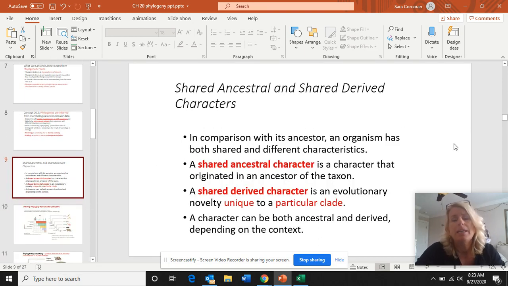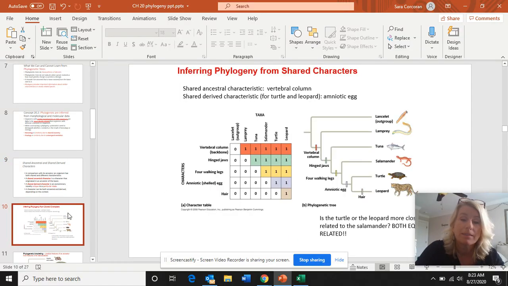Couple more vocab words right here: shared ancestral character and shared derived character. I think it's easier to look at this diagram when we talk about these. If we examine the lamprey, the tuna, the salamander, the turtle, and the leopard, and I asked you which of these characteristics or traits is a shared ancestral trait among the group, which one is shared and evolved a long time ago? It would be the vertebral column.